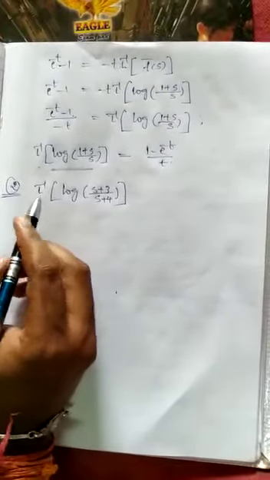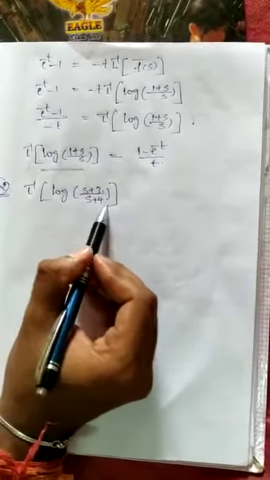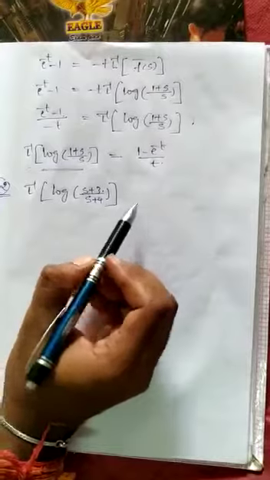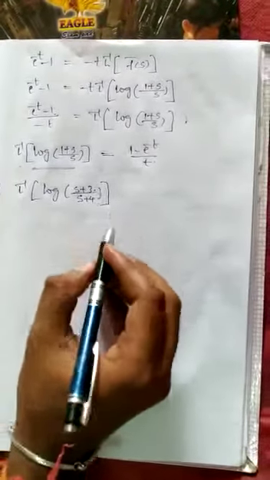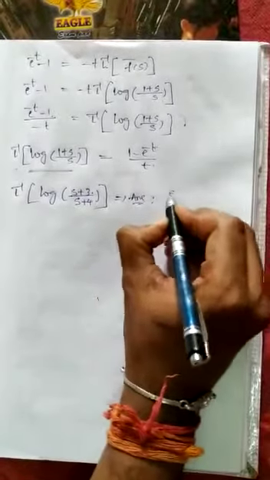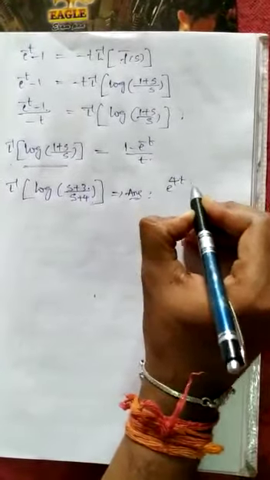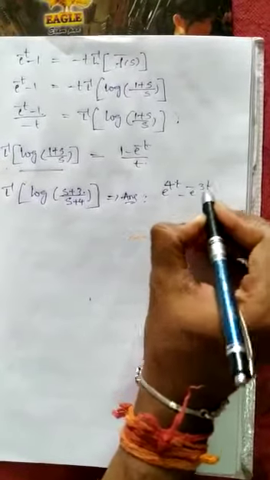Now let us see one more problem here. Laplace inverse of log of s plus 3 by s plus 4. Similar to previous problem, solve this one. So its solution will be e power of 4t minus e power of minus 3t by t. Okay, solve this problem similar to previous problem.